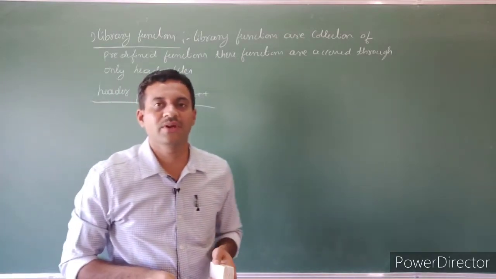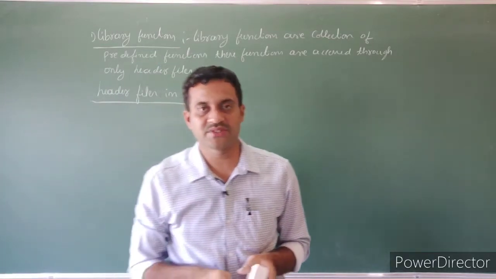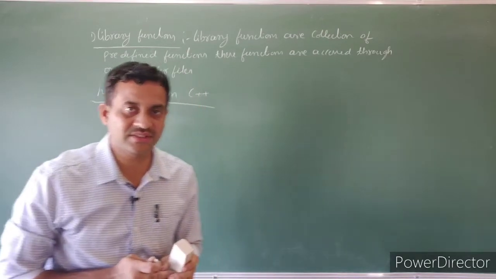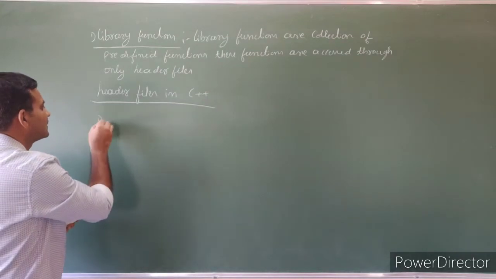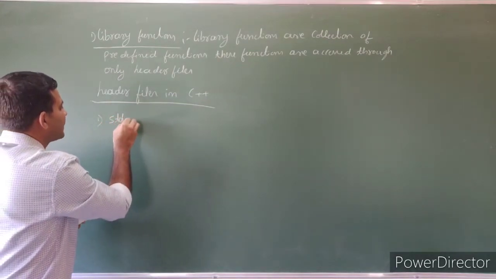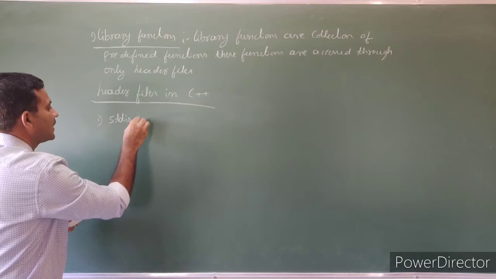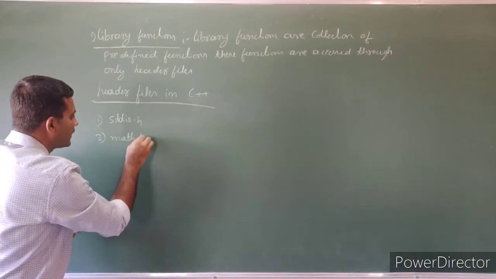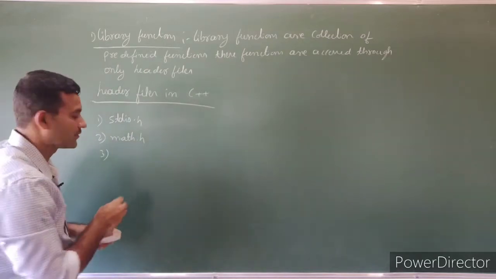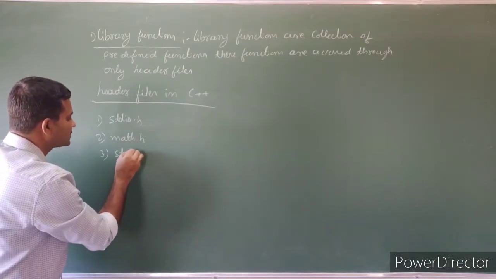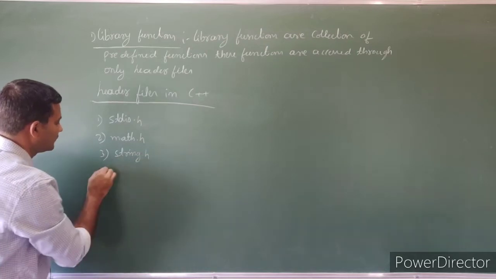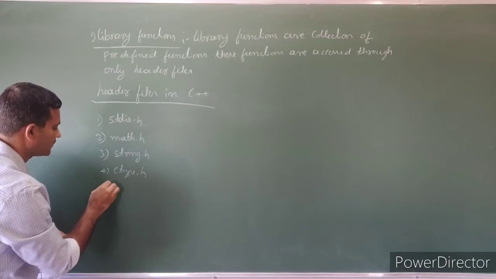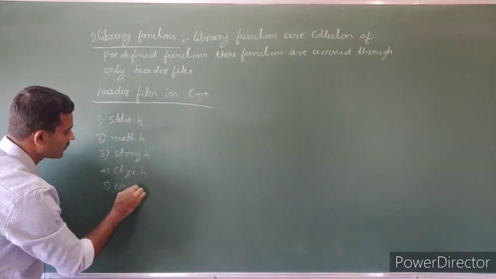Many header files are available in C++ programs, but in your first PUC, we commonly use some header files. The commonly used header files are, first, stdio.h, second, math.h, third, string.h, fourth, ctype.h, fifth, conio.h.